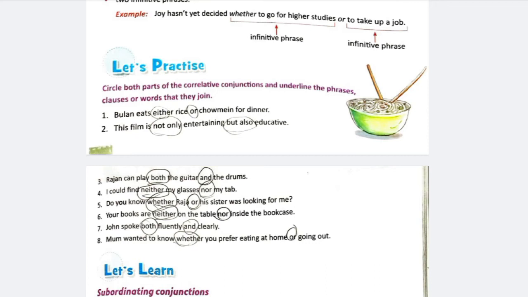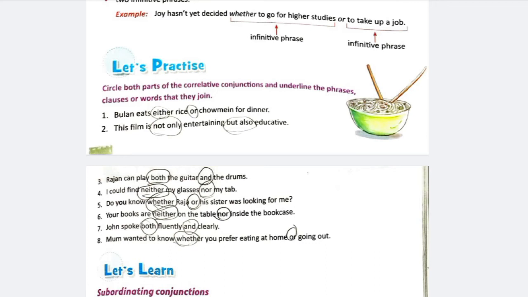See the next sentence, Ranjan can play both the guitar and the drum. So both and is the correlative conjunction. These are the correlative conjunctions. I could find neither my glasses nor my tab. Neither nor are the correlative conjunctions here.